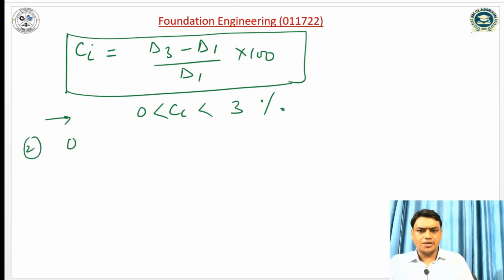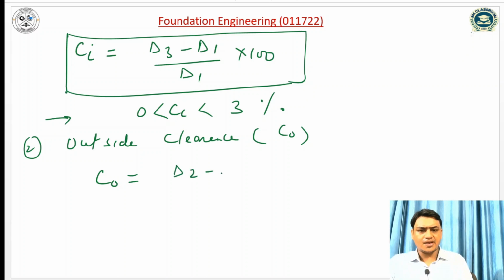The second one is outside clearance. The expression of outside clearance is (D2 minus D4) divided by D4, times 100.